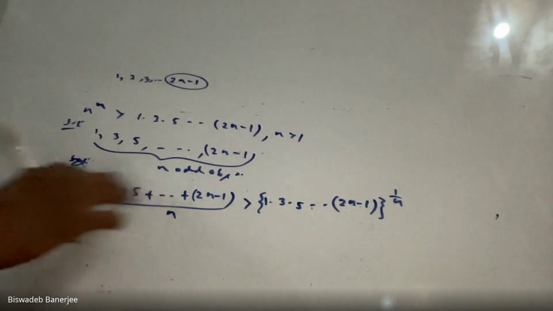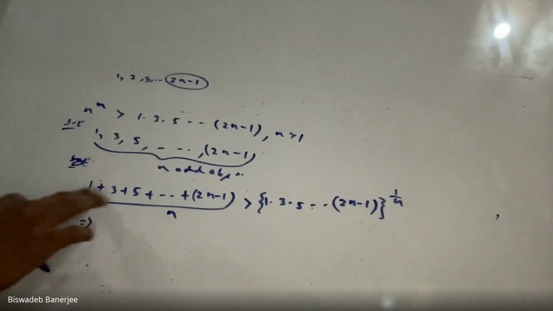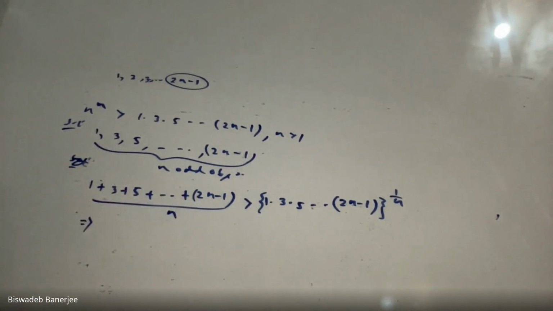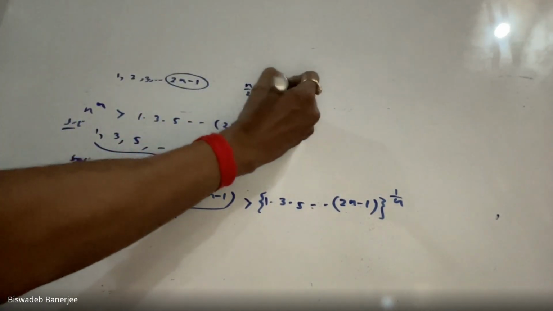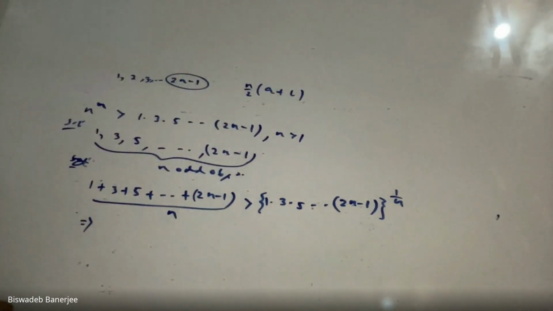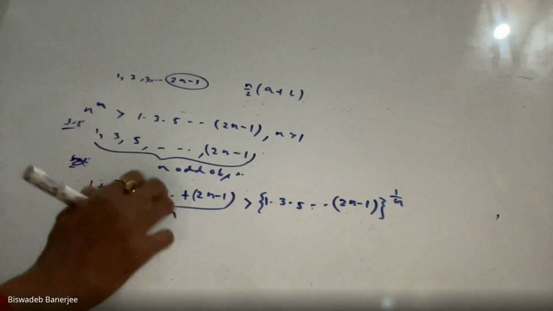Now how to calculate this sum? See that these numbers are in AP. Their common difference is 2: 1, 3, 5, common difference is 2. So how to find this sum? There is a formula for the sum of an AP. The formula is n by 2 into first term plus last term. So here n is n.